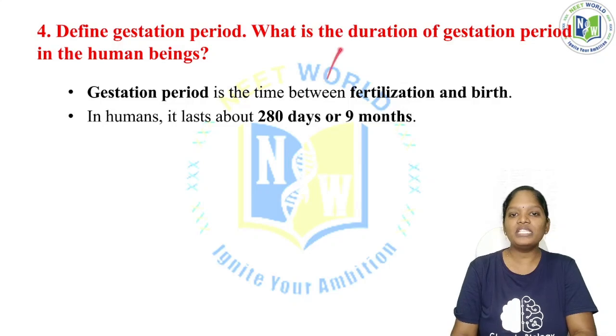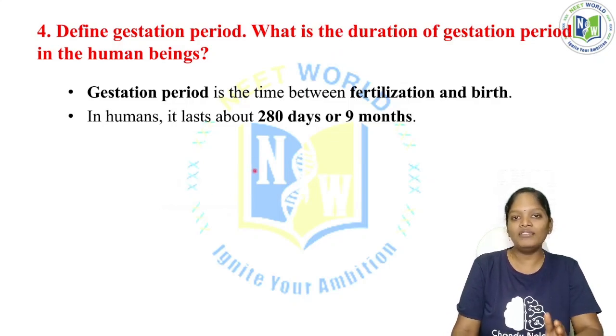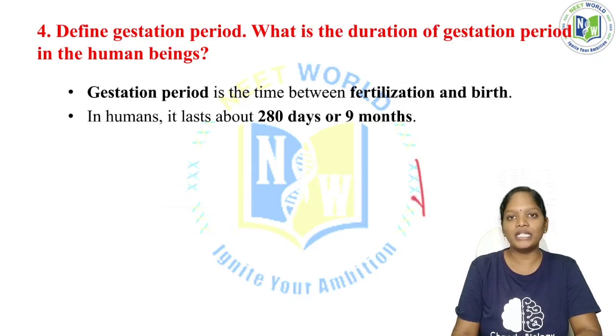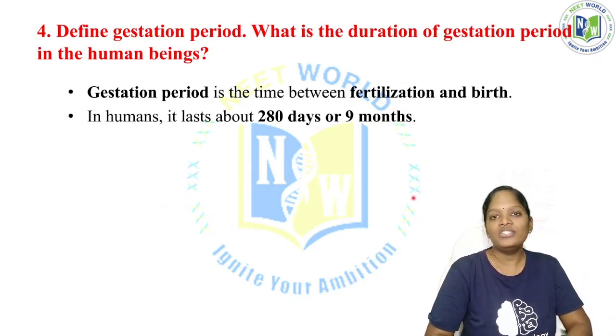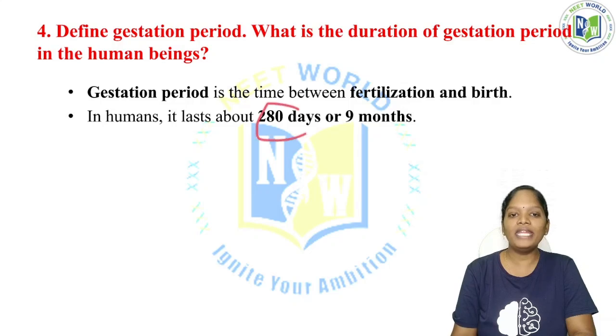Okay, so fertilization means what? As I mentioned before, the fusion of the male gamete and the female gamete is called fertilization. After the fertilization and before the birth, that period is called the gestation period. In humans the gestation period is 280 days.